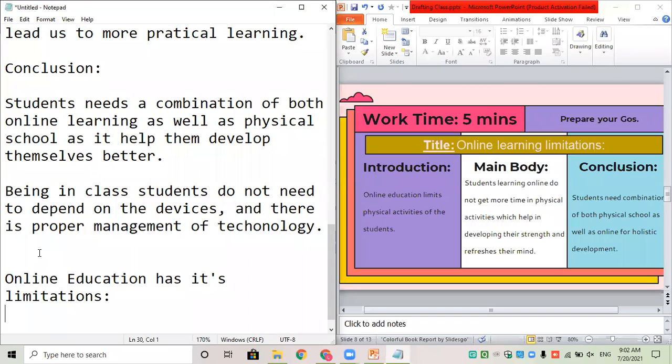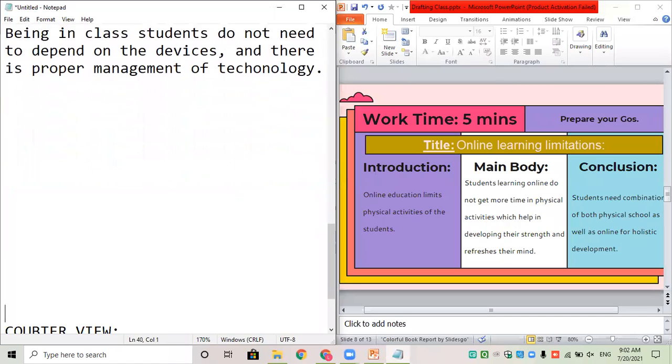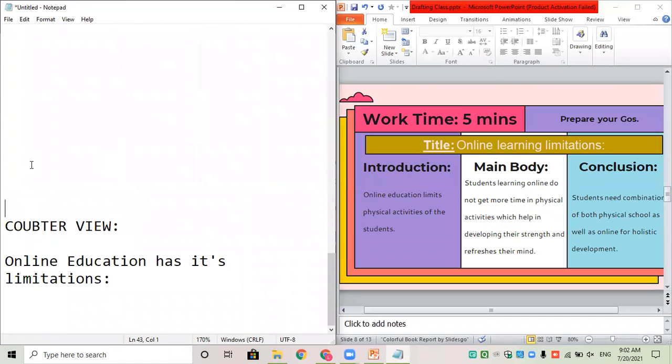That becomes my heading. Okay, this is me writing the counter view for the given topic. So I start with my heading. I keep a 2-finger gap and I start with my paragraph.